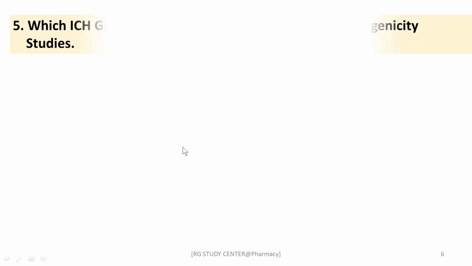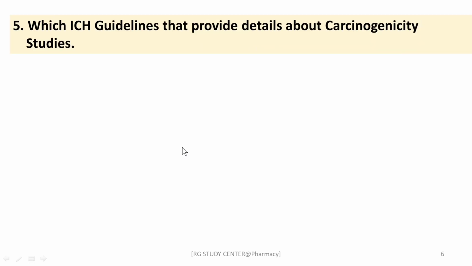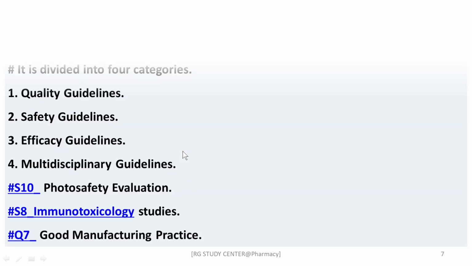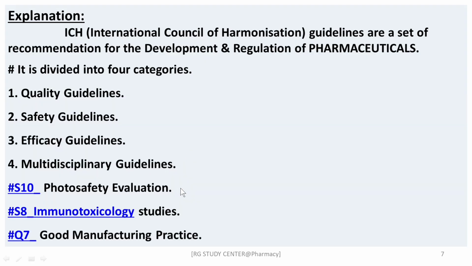Next question, which ICH guidelines provide details about carcinogenicity studies? Here are the options, S1A2, S1C, S10, S8 and Q7. The right answer is S1A2, S1C. The remaining options contain S10 for photosafety evaluation, S8 for immunotoxicological studies and Q7 for GMP, so called good manufacturing practices, right?